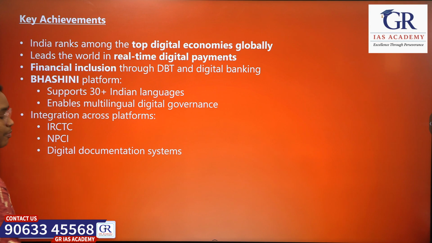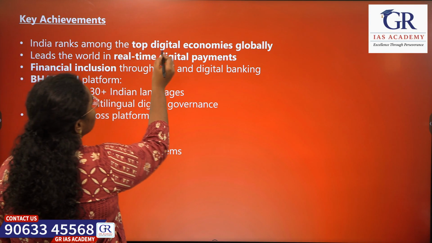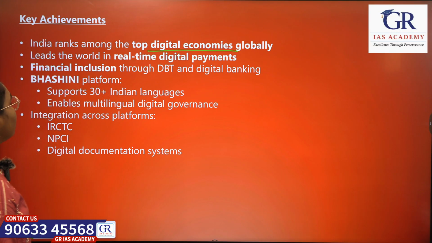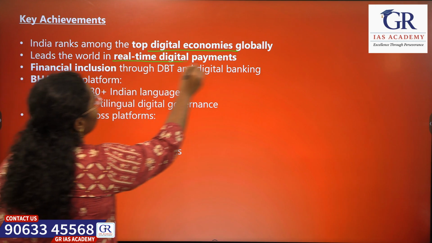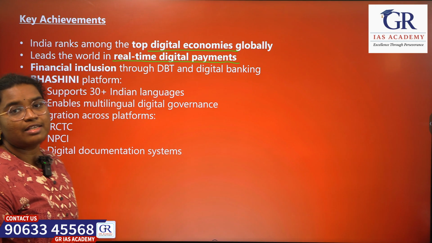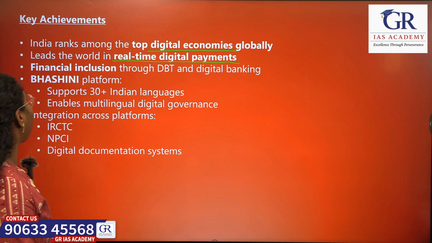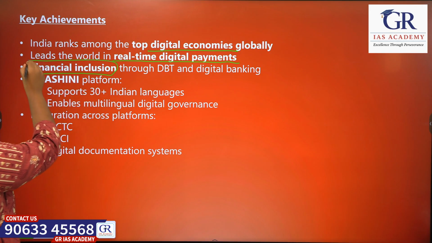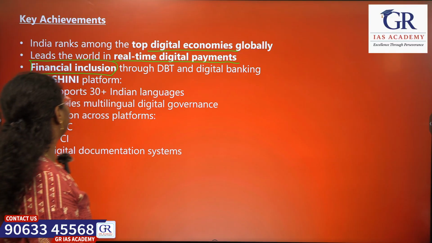If you see few more achievements under Digital India, India presently ranks under the top digital economies globally. So it leads the real-time digital payments in the world. So we have highest number of real-time digital payments all over the world. And it has supported the financial inclusion goal of government through the DBT and digital banking.